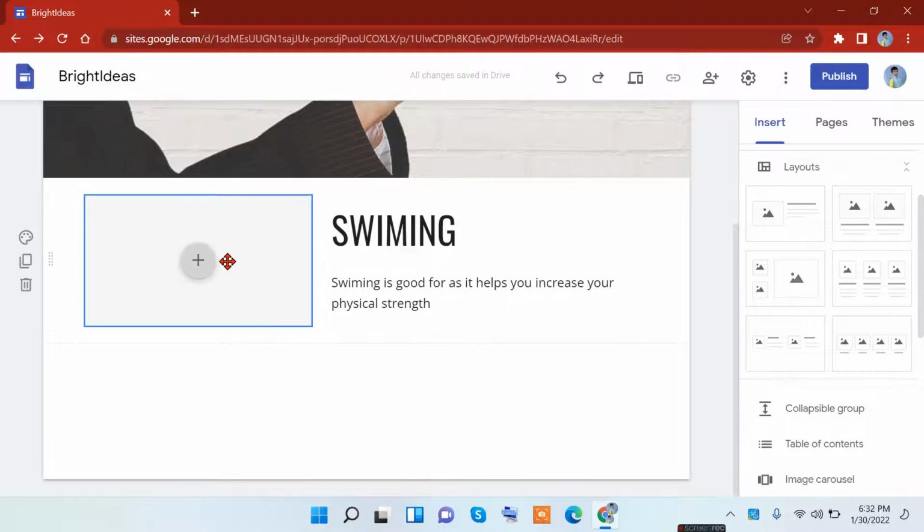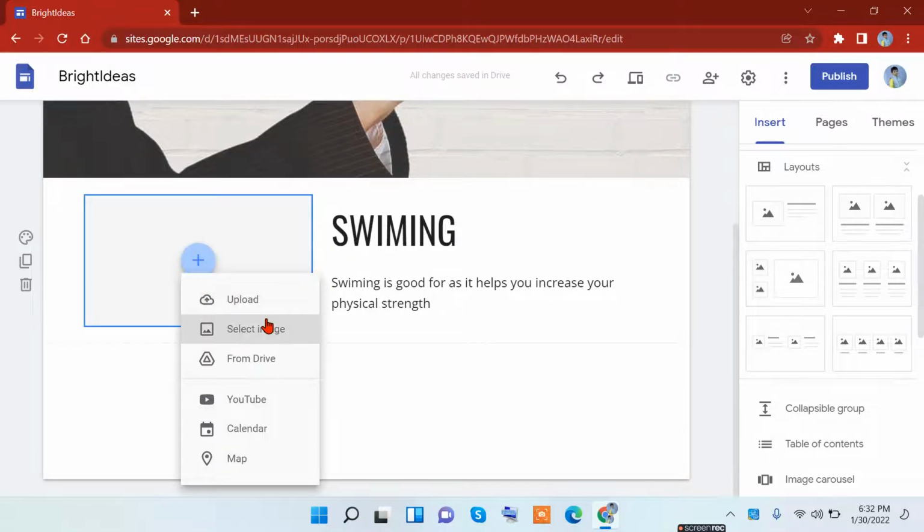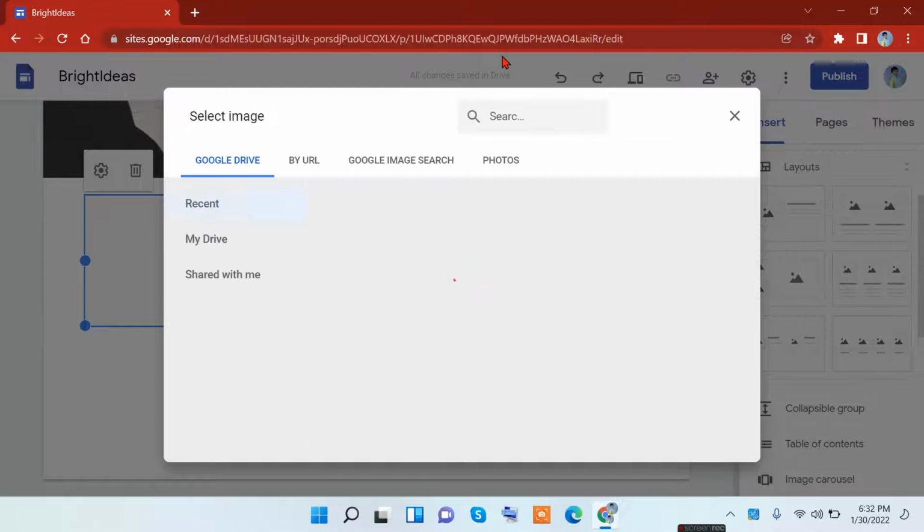Anyway, this place is for images. If you click on it, you can upload, select image, or choose from Drive. Uploading is from your gallery. Selecting image is from Google Images. From Drive means they're going to upload it from your Drive. Or you can add an event, a place, or a YouTube video. But since it's about swimming, let's just add a picture from Google.